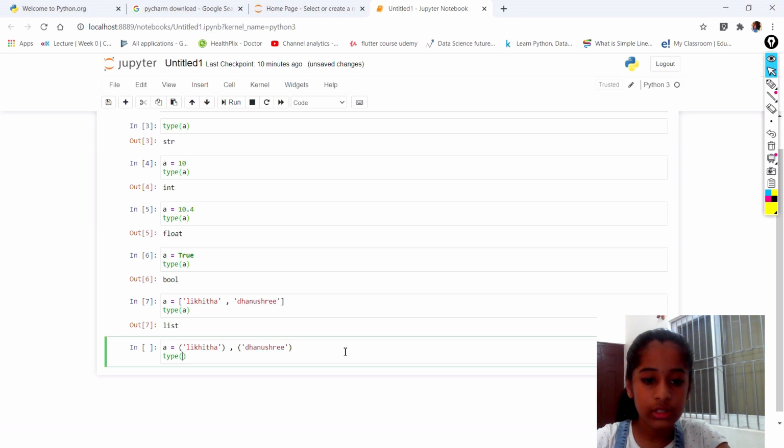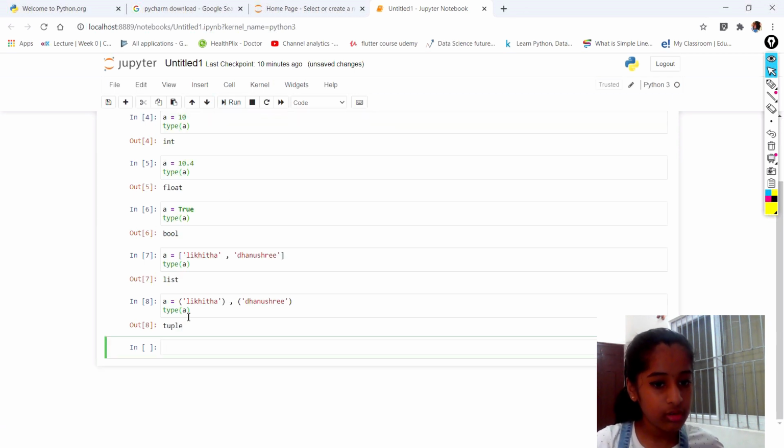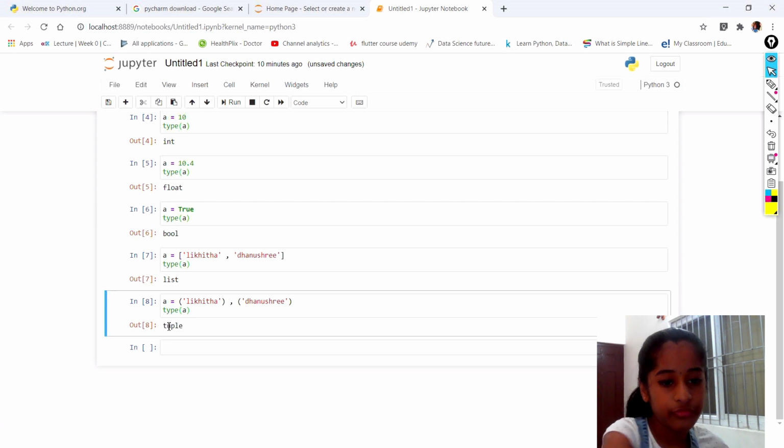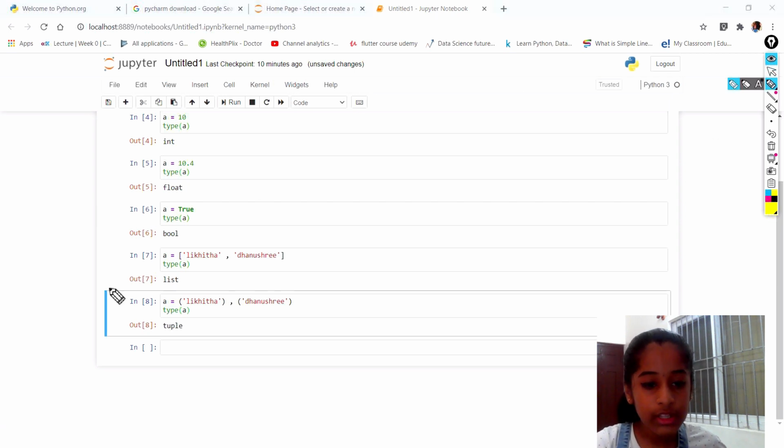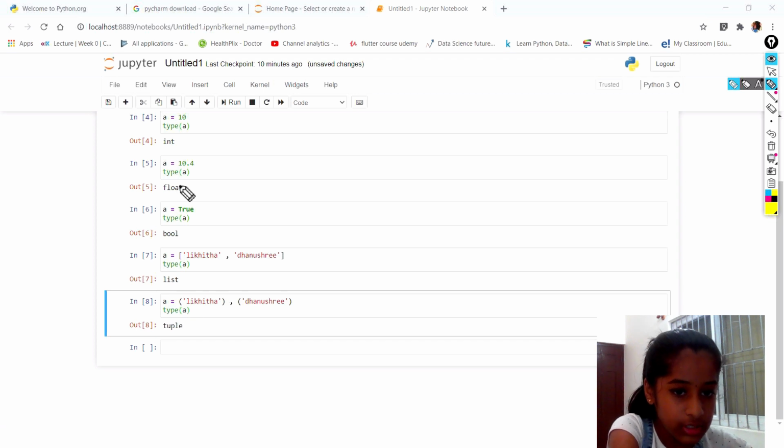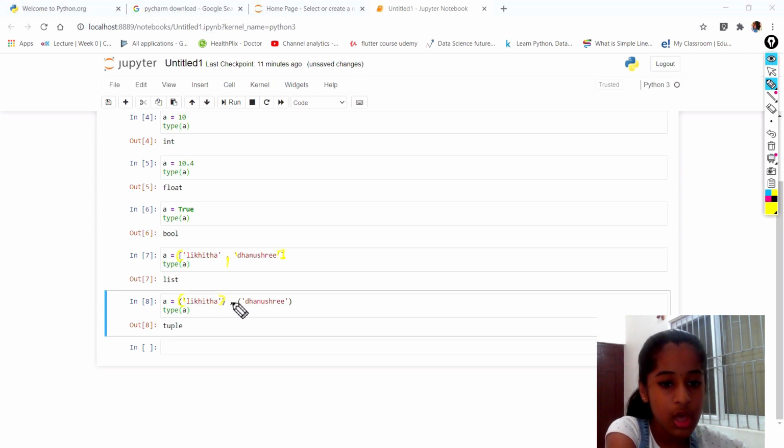Now let's print out its type. It might show an error. You can see it's a tuple. Why is it a tuple? You can see the difference: a list has square brackets, not parentheses, and has commas. Here it has parentheses, not square brackets, and single quotes, which is common, with a comma between them. So this type is called a tuple.